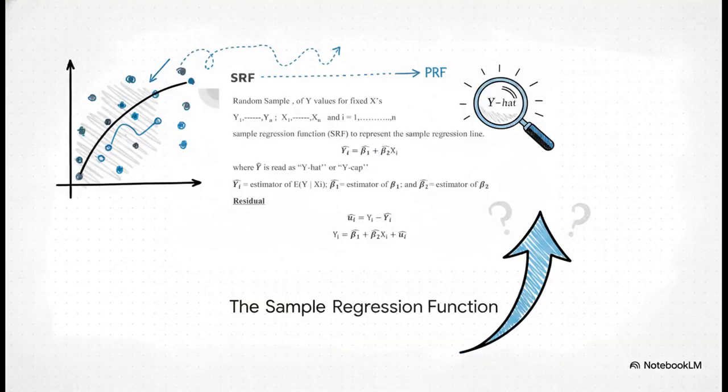So instead, we rely on this, the SRF, or sample regression function. Because we can only draw a small sample of the population, the SRF is our best guess. Look closely at the notation here. You'll see a little hat over the Y. We call that Y hat. Whenever you see a hat on a variable in econometrics, it means it is an estimated value, not the absolute true value. We are doing our absolute best to guess the PRF by using our SRF.